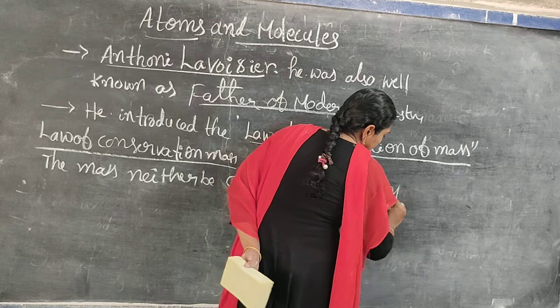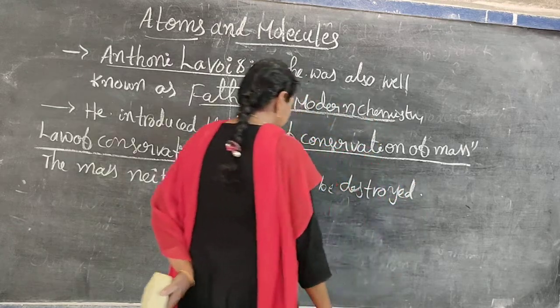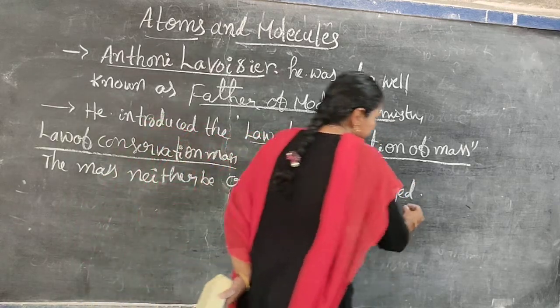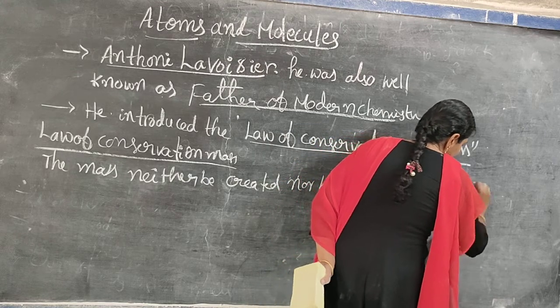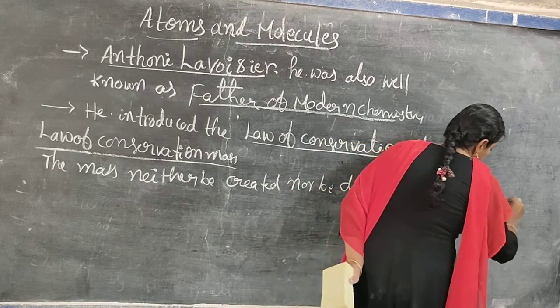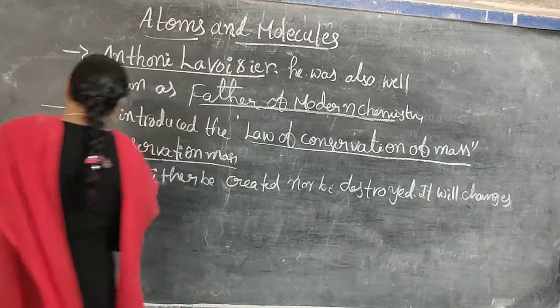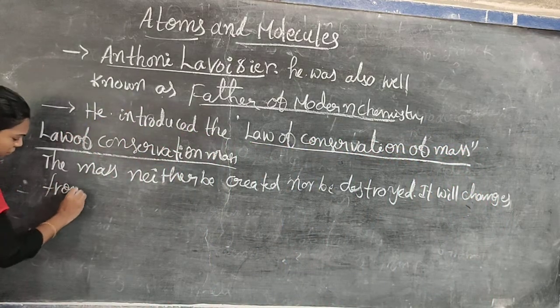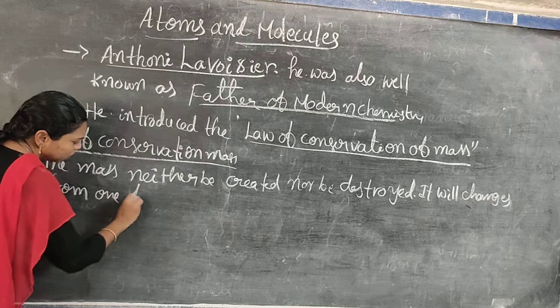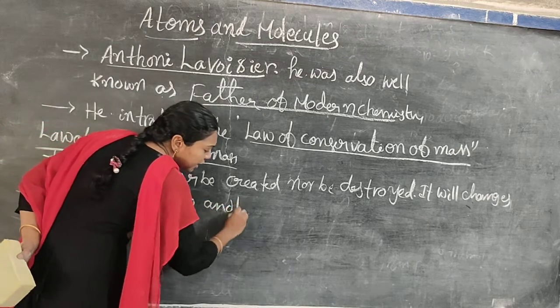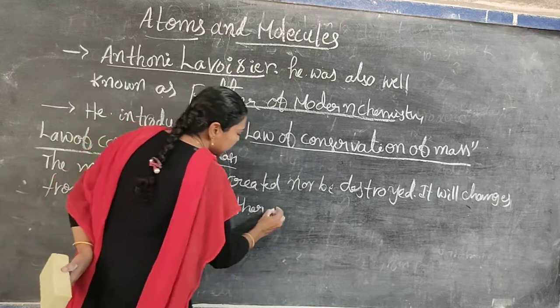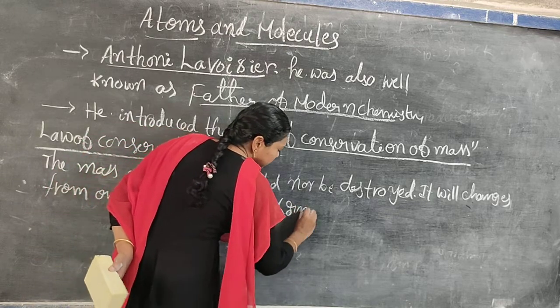The mass can neither be created nor destroyed. It will change from one form to another form. That means here in the form of reactants, here in the form of products.